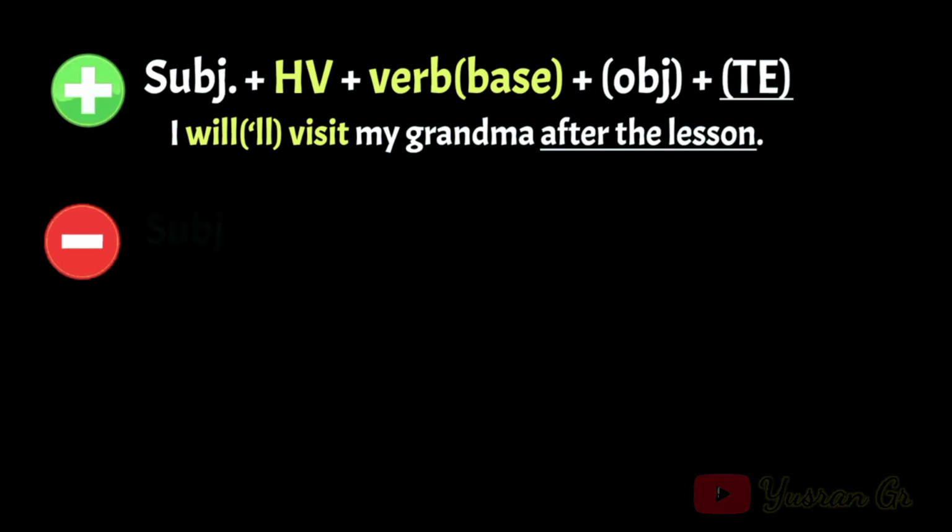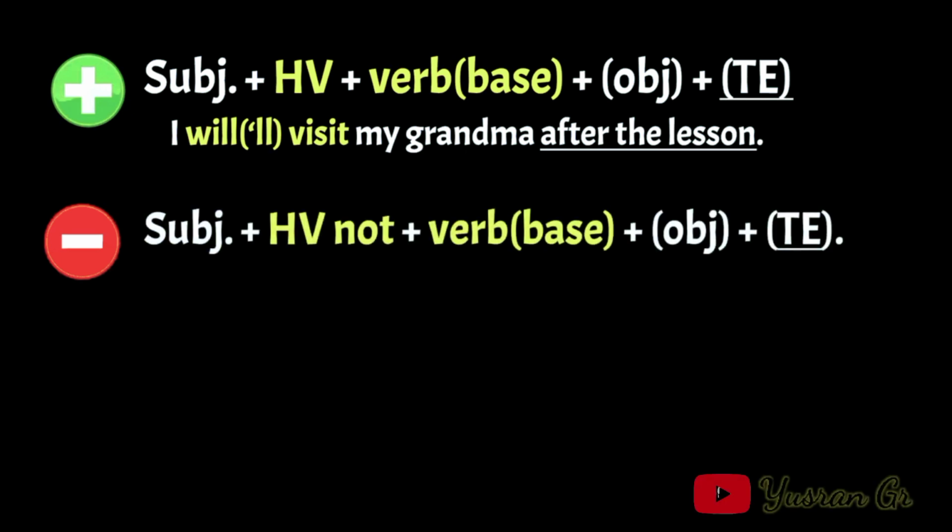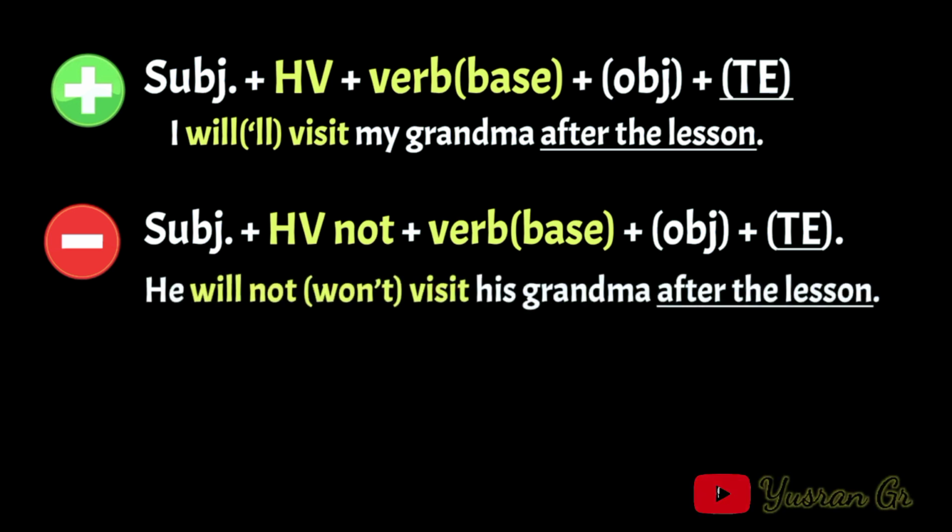For a negative sentence, you need the subject, then you need the helping verb plus not. Then you need the base of the verb, then maybe you need the object, and then maybe you need the time expression. He will not visit his grandma after the lesson.